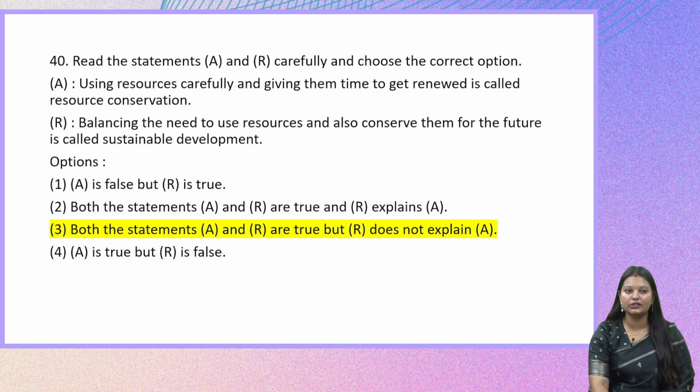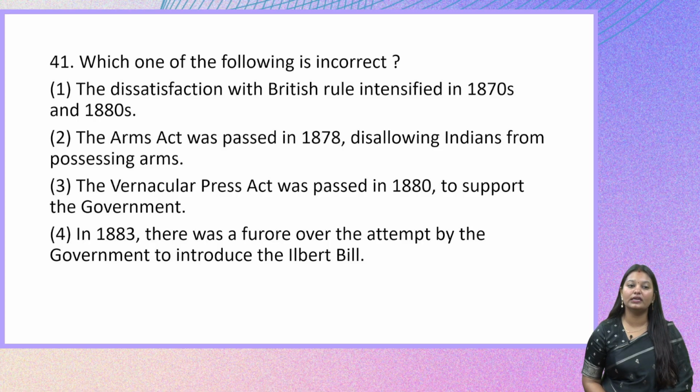Let us move on to the next question. Which one of the following is incorrect? Here they have given certain events in history and the year in which they occurred. Let us see which of them is incorrect. The dissatisfaction with British rule intensified in the 1870s and 1880s. Next, the Arms Act was passed in 1878, disallowing Indians from possessing arms. The third one, the Vernacular Press Act was passed in 1880 to support the government.